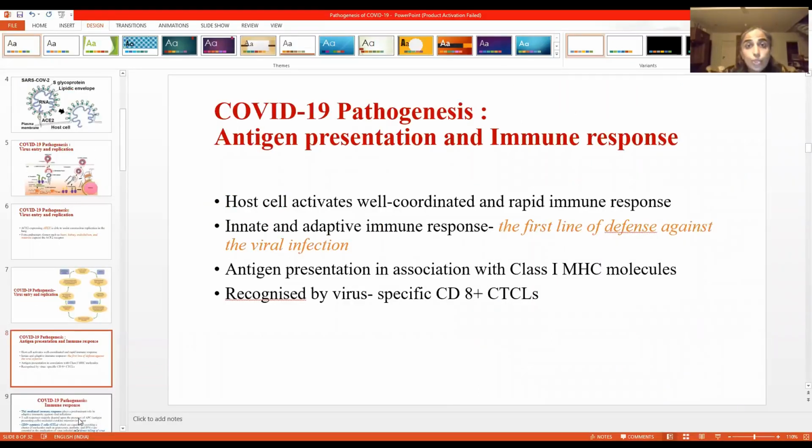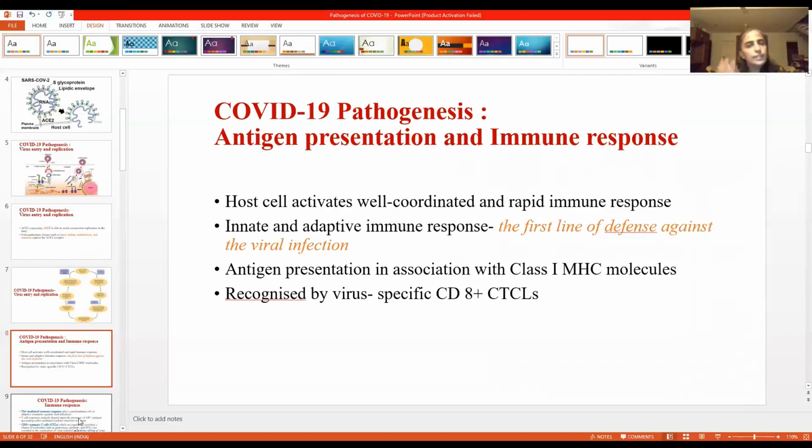The body tries to get rid of this infection, isn't it? So it mounts an immune response against this infection. As occurs with all viral infections, which is the most important cell in the innate and adaptive immunity? That is the cytotoxic T cell, T lymphocytes, CD8 positive cytotoxic T lymphocytes.